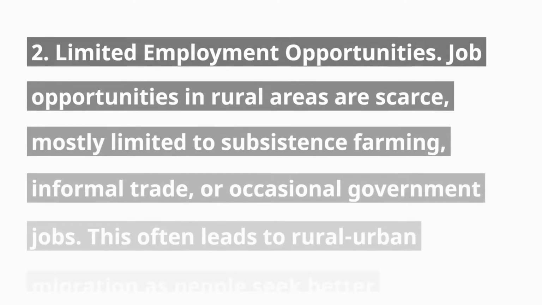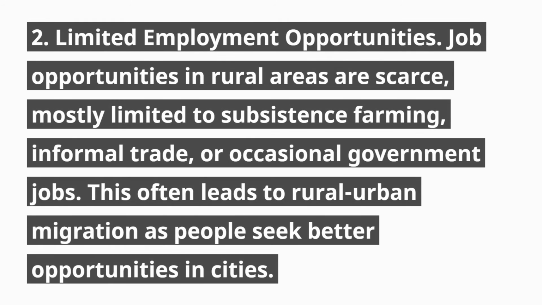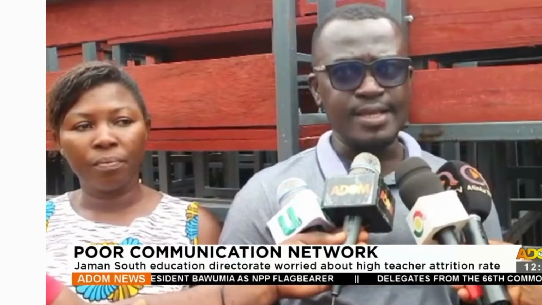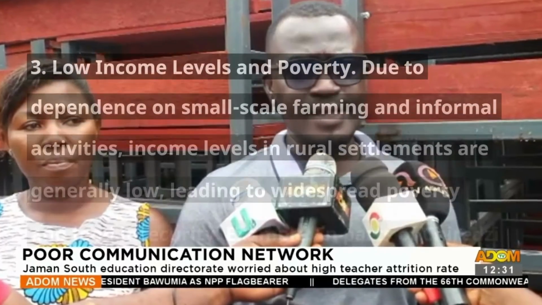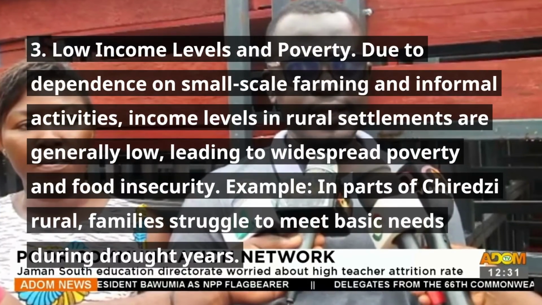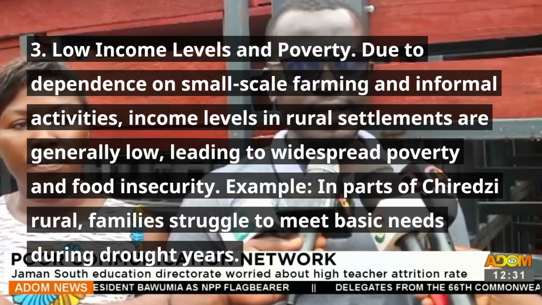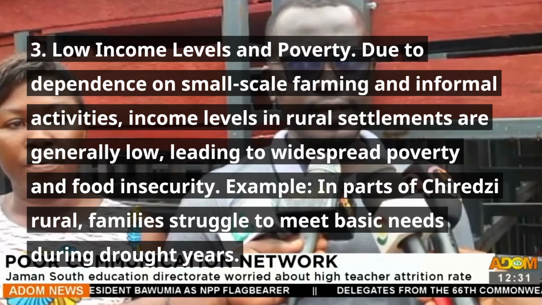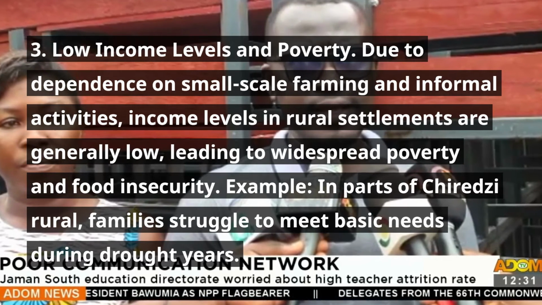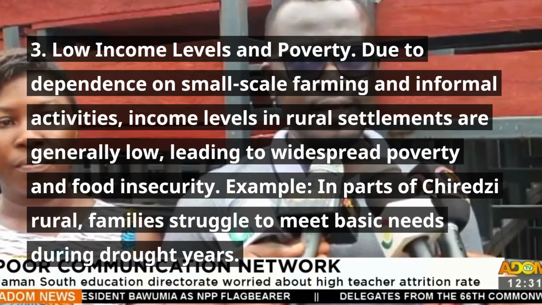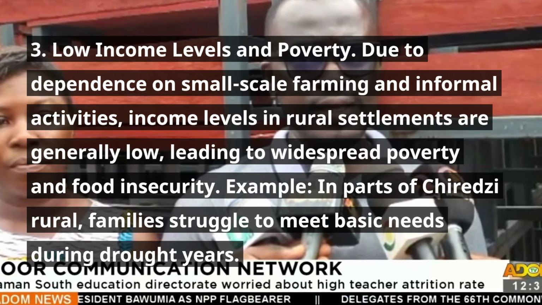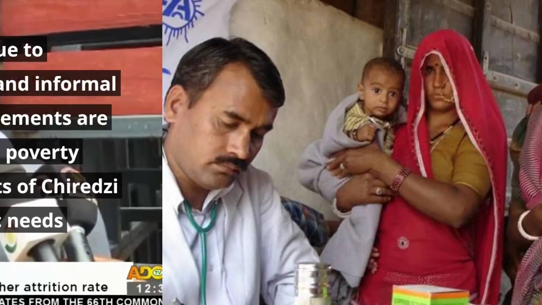2. Limited employment opportunities. Job opportunities in rural areas are scarce, mostly limited to subsistence farming, informal trade, or occasional government jobs. This often leads to rural-urban migration as people seek better opportunities in cities. 3. Low income levels and poverty. Due to dependence on small-scale farming and informal activities, income levels in rural settlements are generally low, leading to widespread poverty and food insecurity. Example: in parts of Tsholotsho rural, families struggle to meet basic needs during drought years.